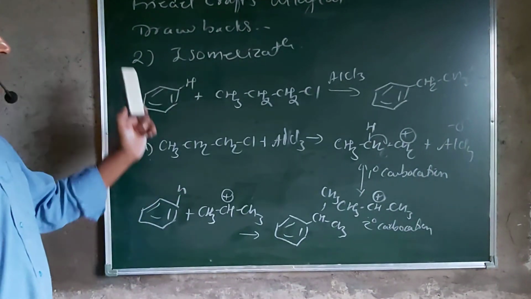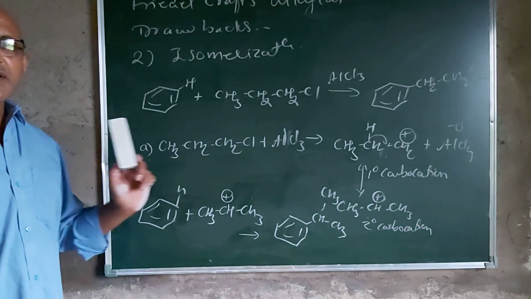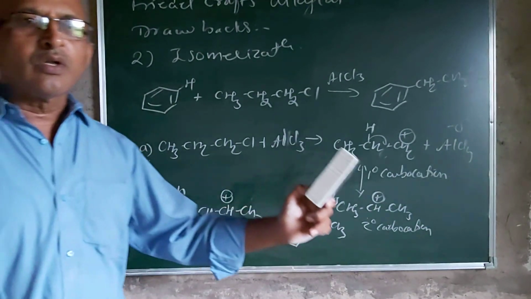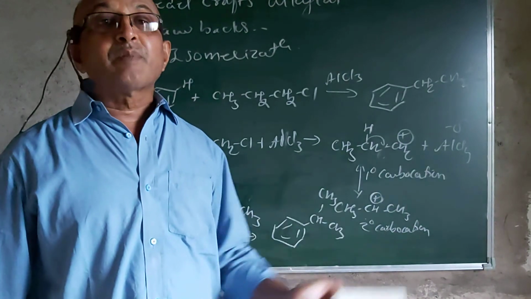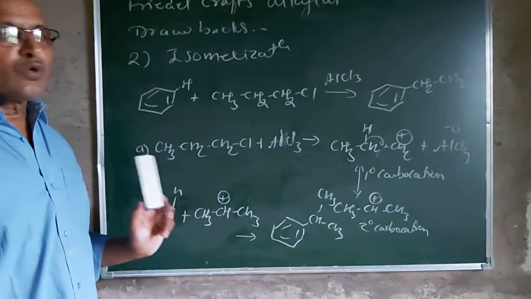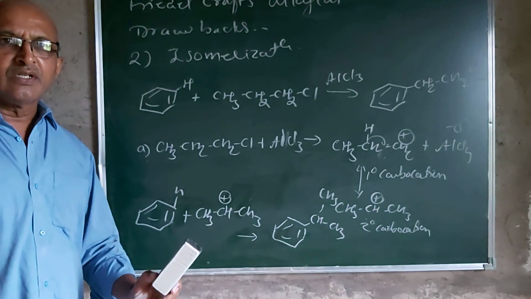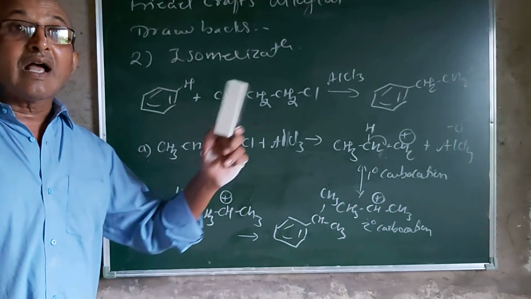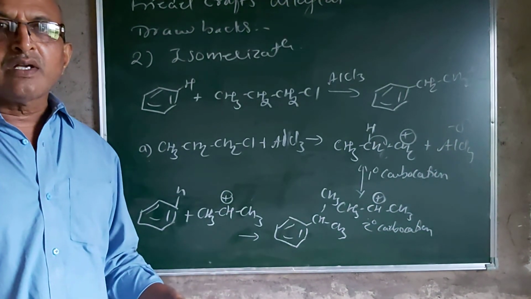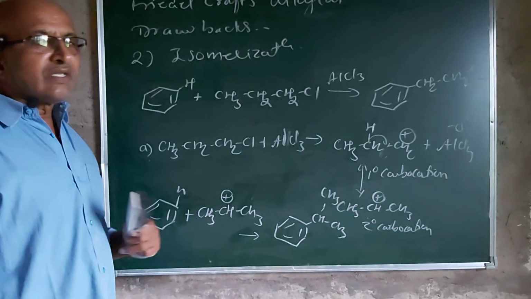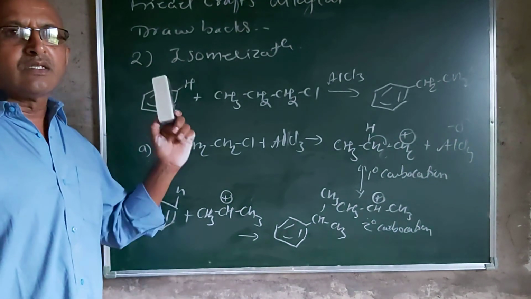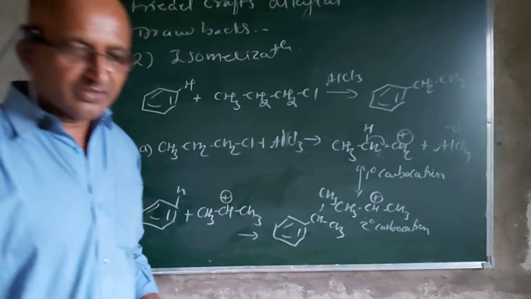In this way, these are the two drawbacks, so by using this reaction we cannot get the expected products, and this reaction is not useful. Whenever you want to carry out alkylation, it is carried out via acylation. In the next lecture, we will discuss the Friedel-Crafts acylation reaction. Thank you very much.